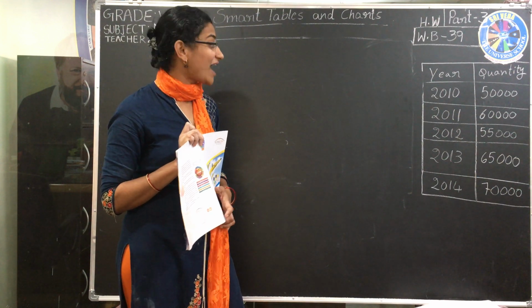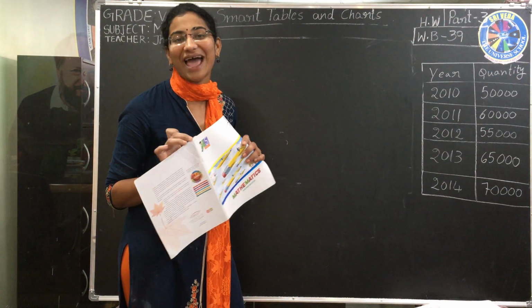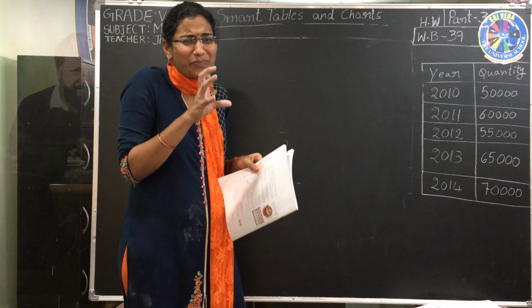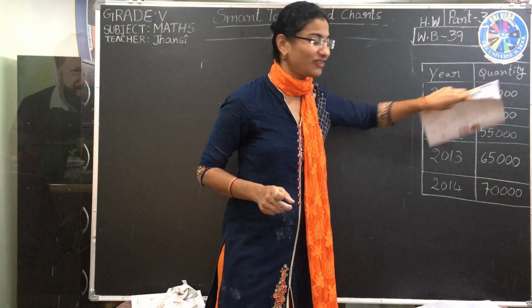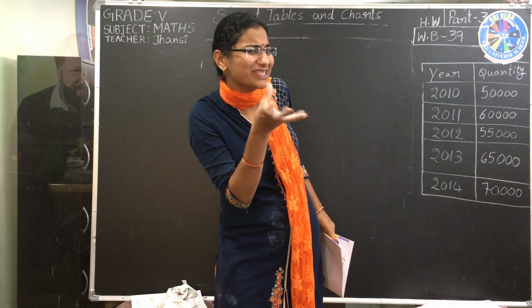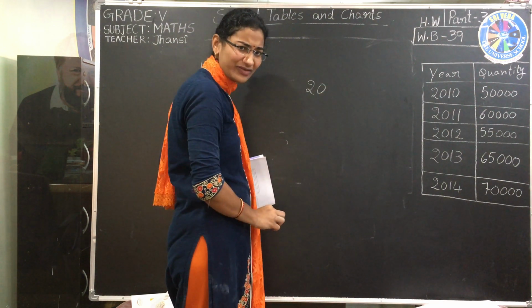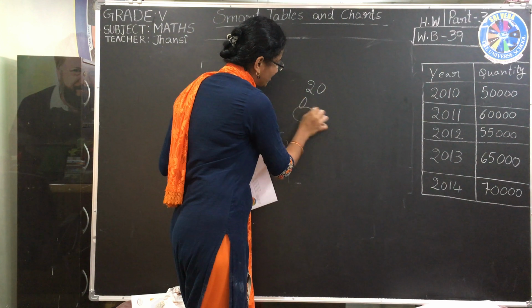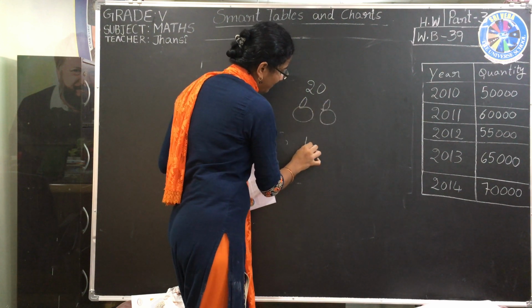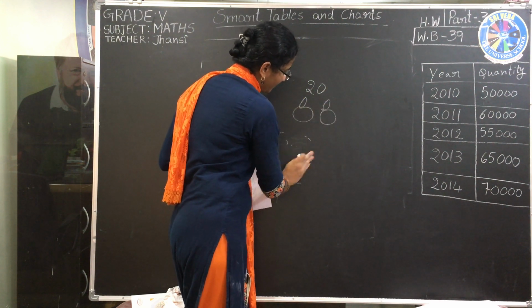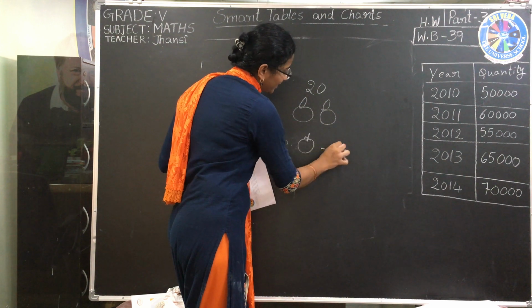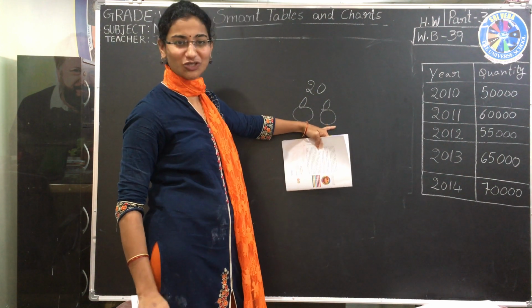The same we have to represent in a pictograph. Pictograph means using pictures. No need to write that 50,000; we should represent it using a picture. Like 20 as apples: how did we represent it? 2 apples we drew. 1 apple equals 10, so 2 apples equals 20.